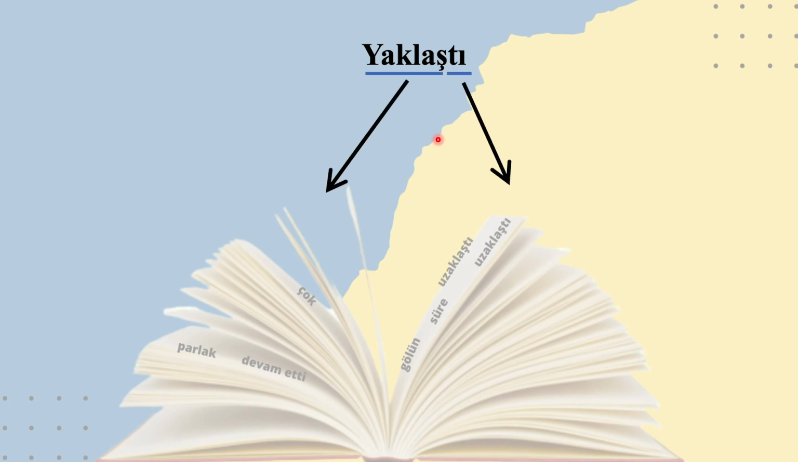Yaklaştı is made up of yaklaşmak, to approach, and t for the past tense. See here also we have the ş, that's why we use t, not d. Yaklaştı, which is easier to spell.